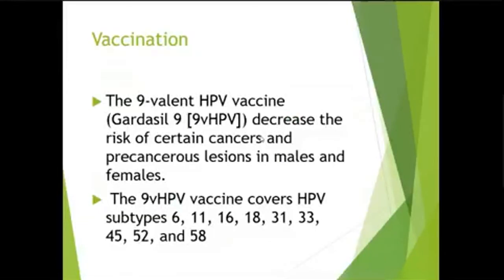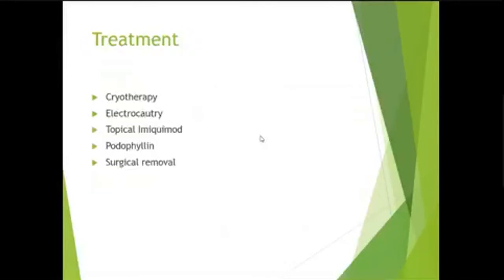So to prevent genital warts, there is a vaccine called Gardasil. Gardasil is a 9-valent HPV vaccine which protects against 9 subtypes of HPV strains. Treatment of anogenital warts includes cryotherapy, electrocautery, topical imiquimod, podophyllin, and surgical removal. One important thing to note is that if the patient is suffering from anogenital warts, you have to screen the patient for other STIs, that is syphilis by doing VDRL, and HIV antibodies.